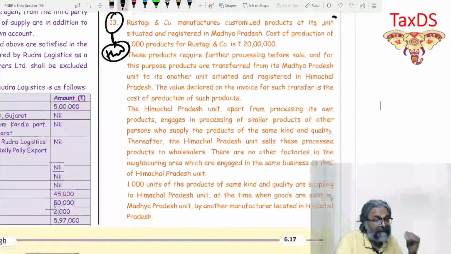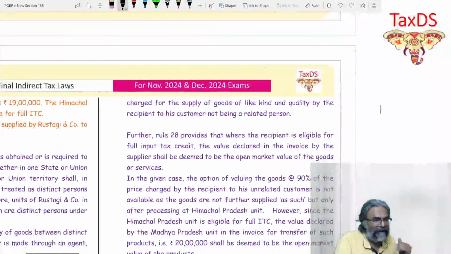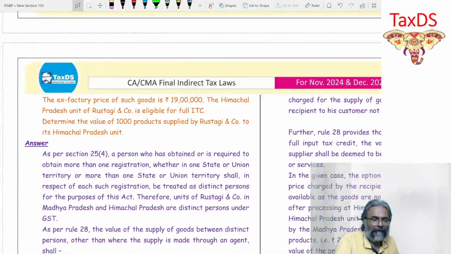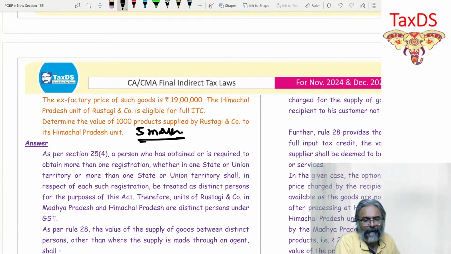Now do present it properly, students. I want a proper presentation. Please make an effort to make a proper presentation, considering that this is for 5 marks.